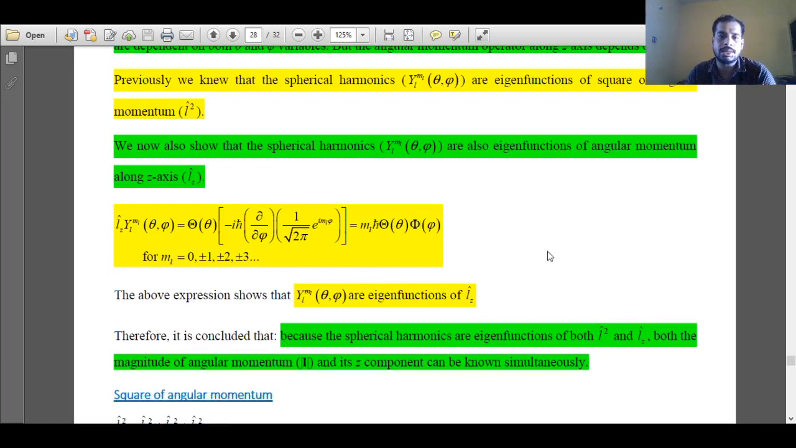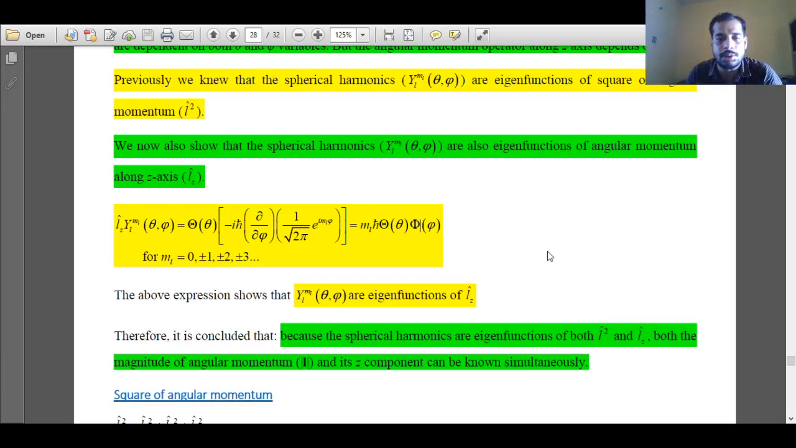So what is the information that we have obtained so far? The information that we have obtained pertaining to rotational motion is the magnitude of the square of angular momentum, and only one component, that is the component along z direction: we have obtained the magnitude of angular momentum along z direction.